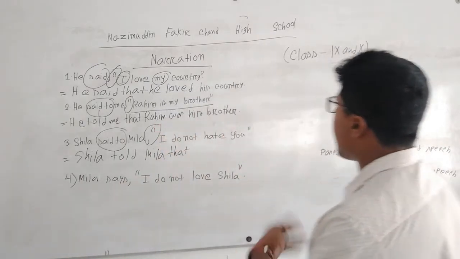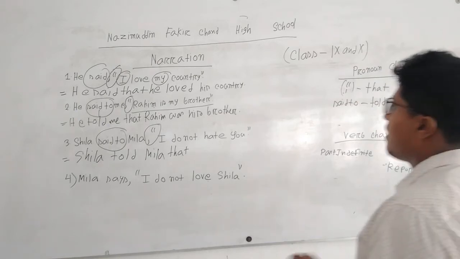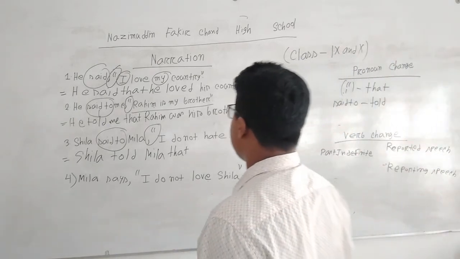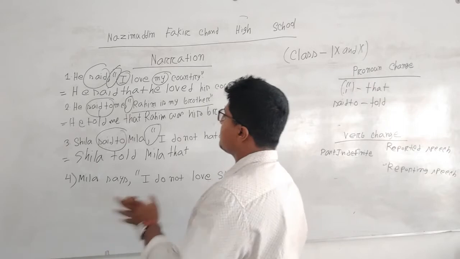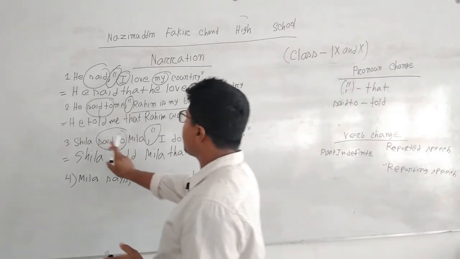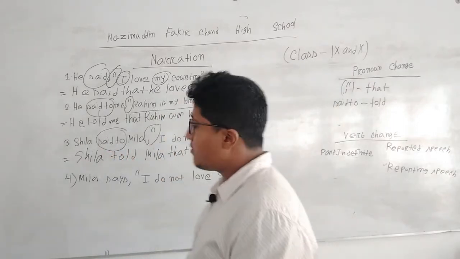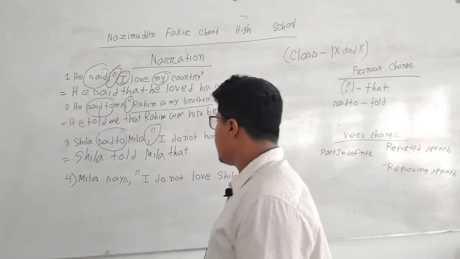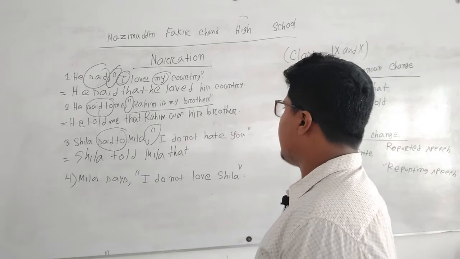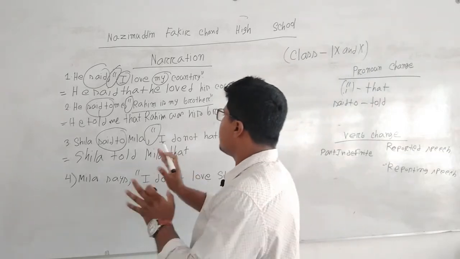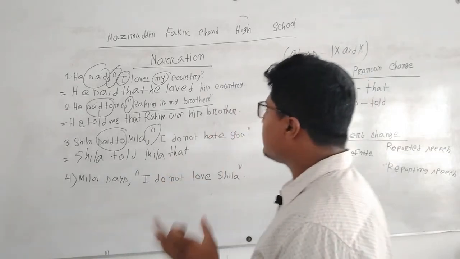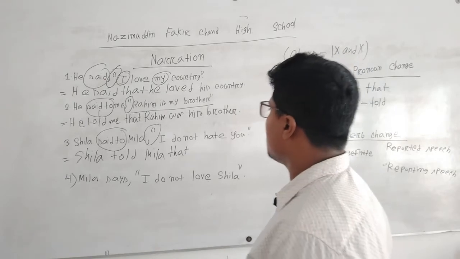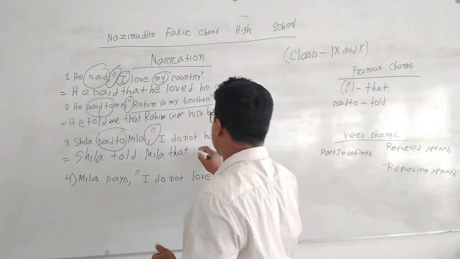Now this is "I." For "I," here is a factor: if there is "I," it depends upon the reporting speech subject. Here the reporting speech subject is Sheila. Sheila told Mila that, as the reporting speech subject is Sheila, its pronoun, its objective form will be "she."